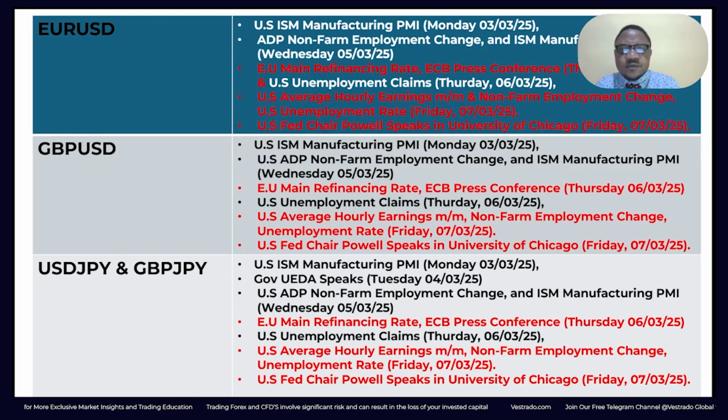Now, there's something else to talk about here, the Euro and the US. We understand that Donald Trump has sort of forced a peace treaty between Russia and Ukraine. But the UK has also stepped in to sponsor the Ukrainian war. The EU is also supporting Zelensky, the president of Ukraine. So if we see an escalation of that war, it could influence the Euro USD, especially with the US dollar serving as a safe haven in this case.